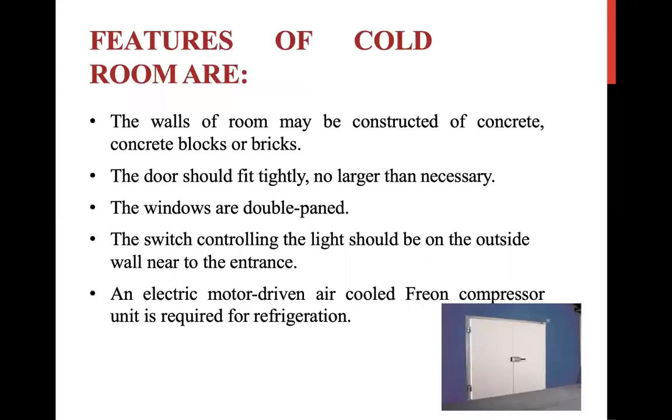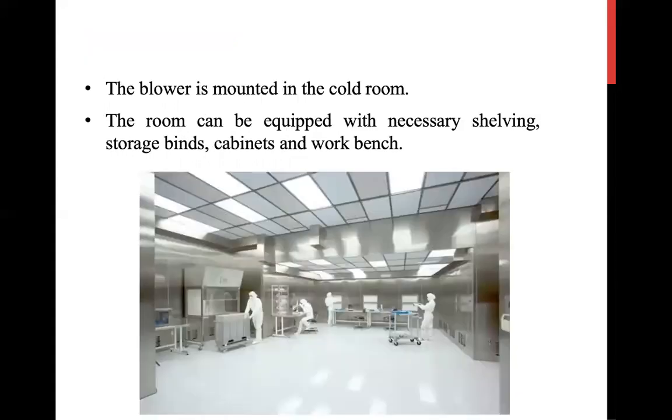Features of the cold room: the walls of the room may be constructed of concrete blocks or bricks. The door should fit tightly, no larger than necessary. The windows are double paned. The switch controlling the light should be on the outside wall near the entrance. An electric motor-driven, air-cooled Freon compressor unit is required for refrigeration. The blower is mounted in the cold room. The room can be equipped with necessary shelving, storage points, cabinets, and workbench.